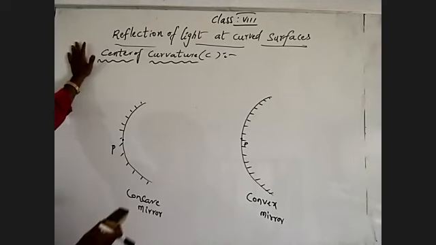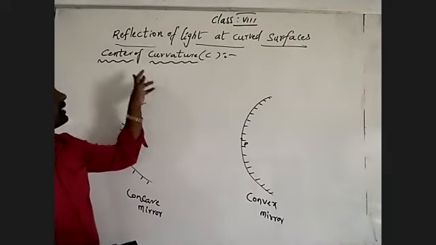For the pole, we declared where it will be for spherical or curved mirrors, that is, for the concave mirror and for the convex mirror. Understand?